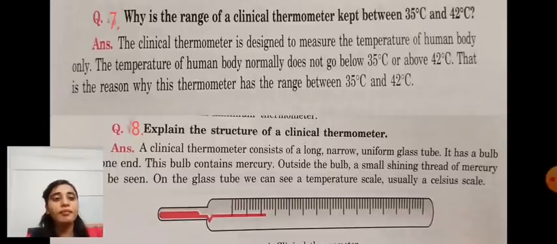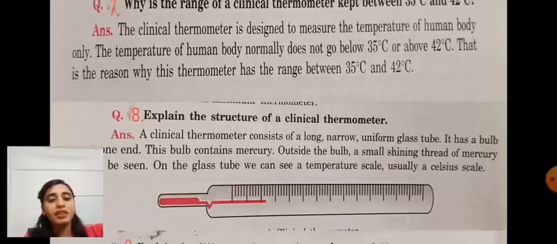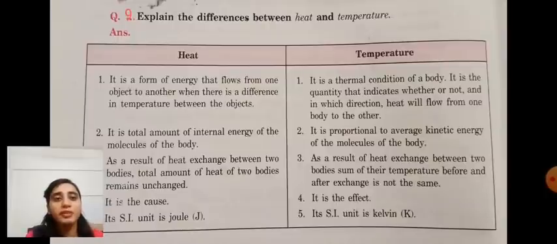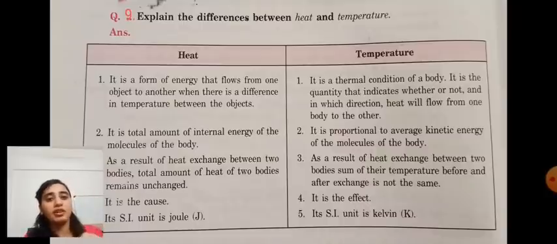Okay, so next question is the difference between heat and temperature. See, heat is in the form of energy, and it flows from one object to the other object when there is a difference in temperature between them, means from hot objects to cold objects.